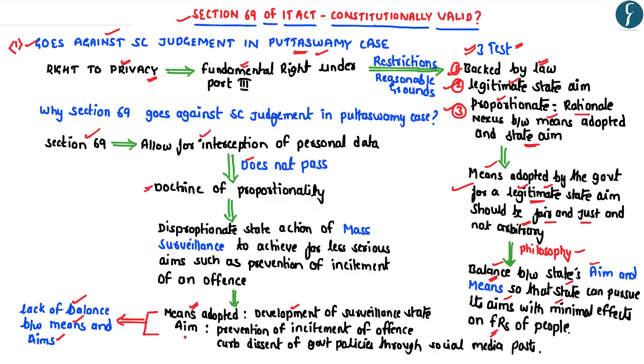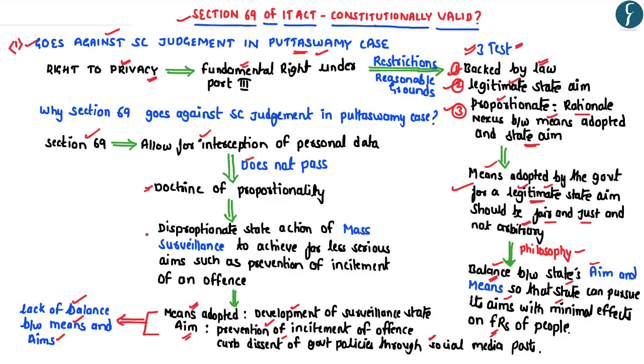However, it seeks to achieve far less serious aims such as prevention of incitement of offense, or it can even be used by the government to curb dissent of its policies through various social media posts such as Facebook, Twitter, etc. So, which clearly shows that the means adopted by the government are disproportionate to its aims.